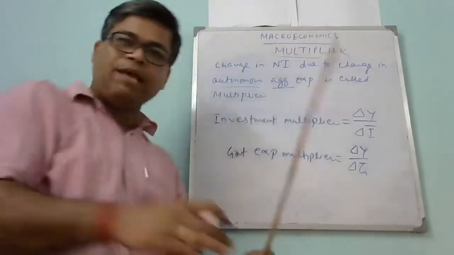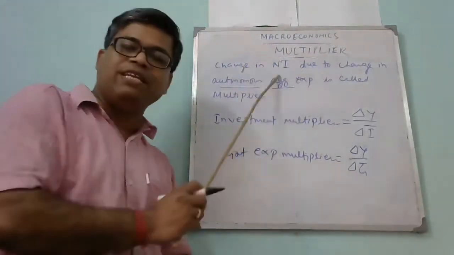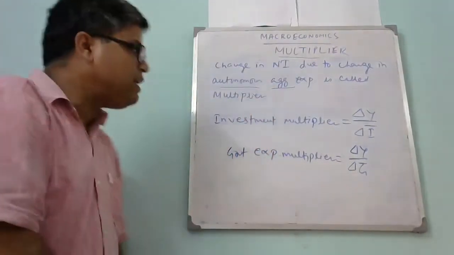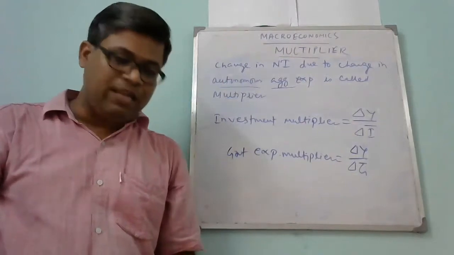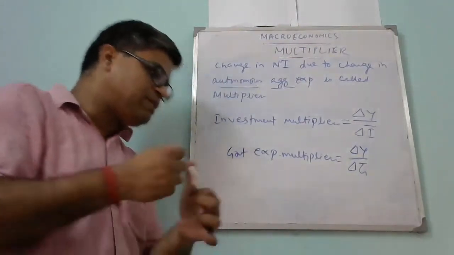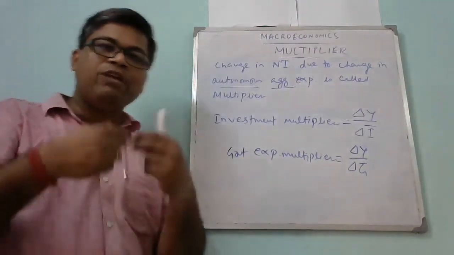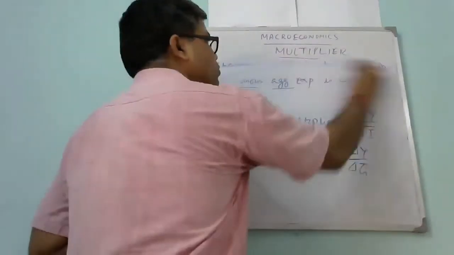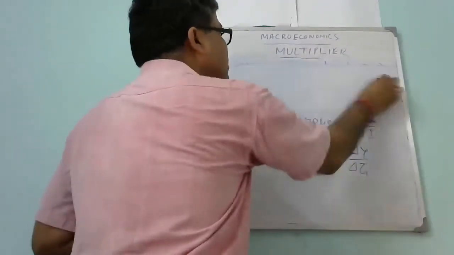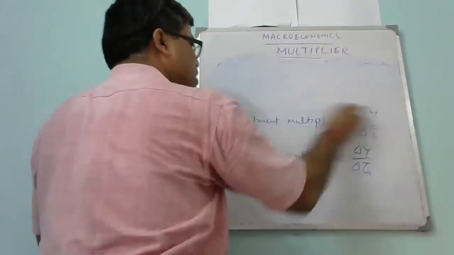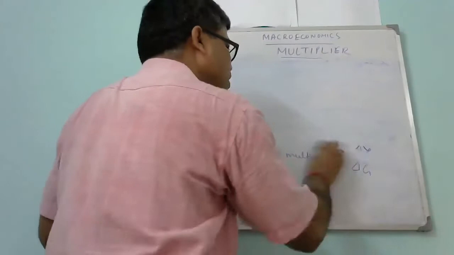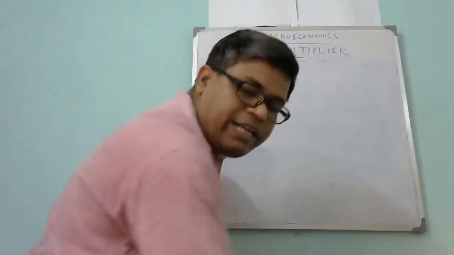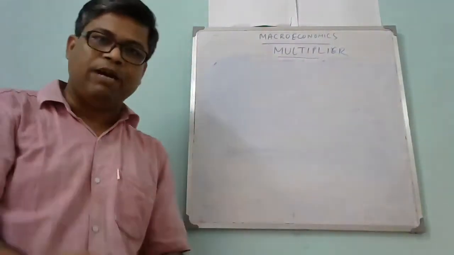So you can see there are different types of multipliers. This is the general definition of the multiplier. In place of autonomous aggregate expenditure, if we write investment, it becomes the investment multiplier. If I write government expenditure, it becomes the government expenditure multiplier. If I write net export, it will be the net export multiplier. We should remember this. Now we will see some mathematical calculations of the multiplier. Here we shall talk about the investment multiplier, and later we will go for the government expenditure multiplier.